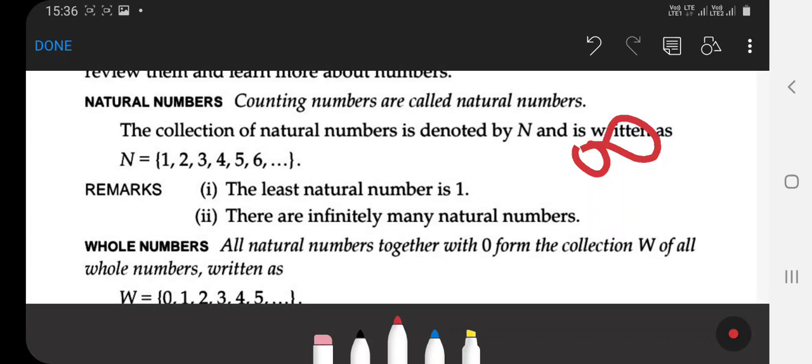So just think about any largest natural number. Some people say in the class nursery, LKG, UKG, up to 100, plus 1, 101. You think millions, billions, trillions, plus 1. So there are infinitely many natural numbers. Clear, students?